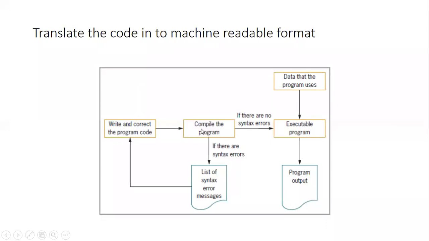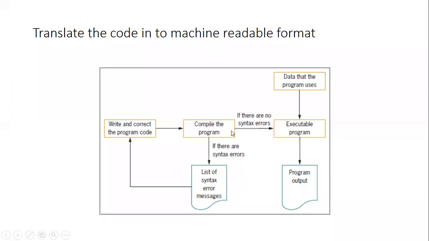So therefore, you need to have such kind of a translator which converts high level language programs into machine level language, and that will be done by this compiler. Compiler is converting high level language program into machine level language, and it is done in these steps.